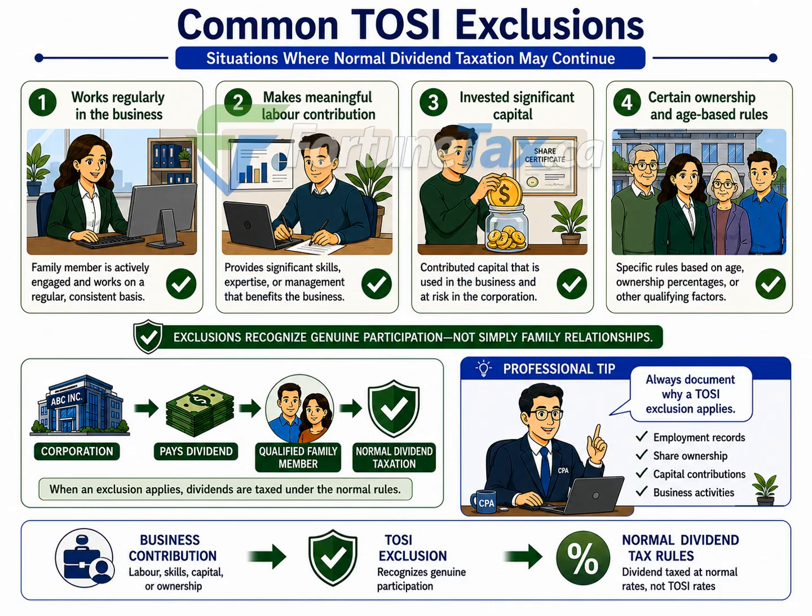There are also certain ownership-based and age-based exclusions. These rules are more technical and depend on the specific facts of each situation, including the individual's ownership interest, age, and the nature of the business.